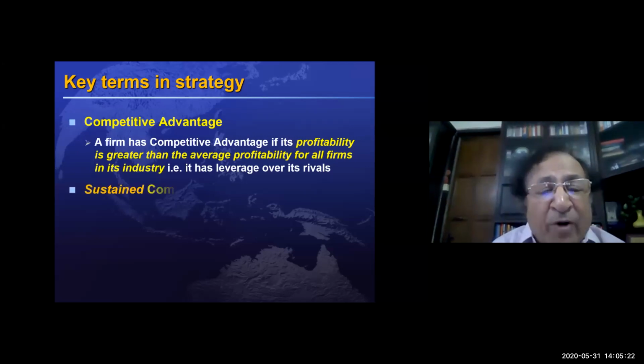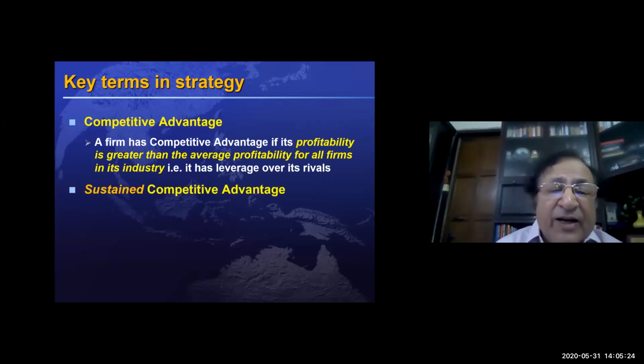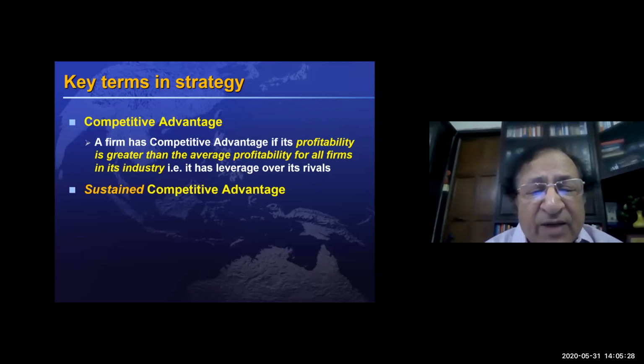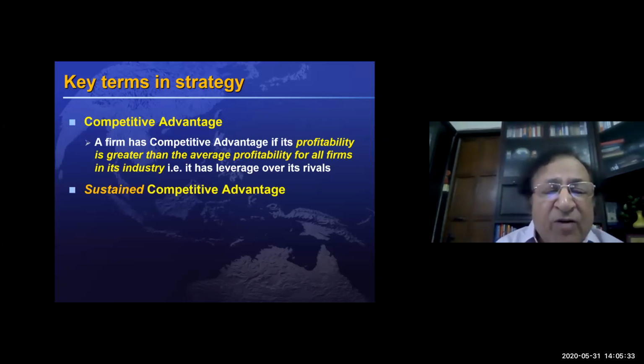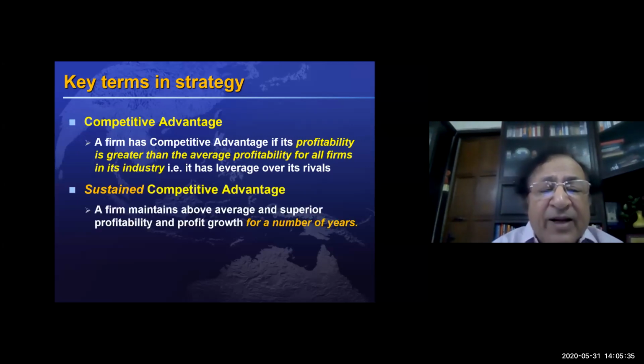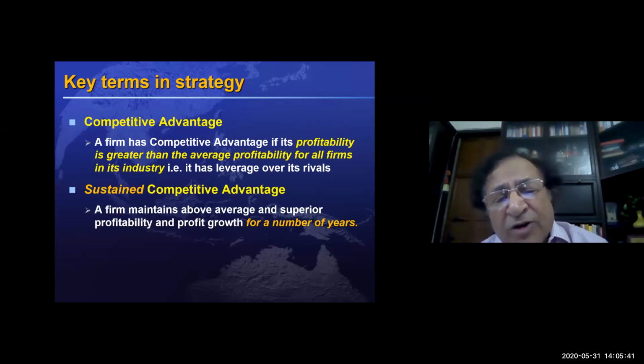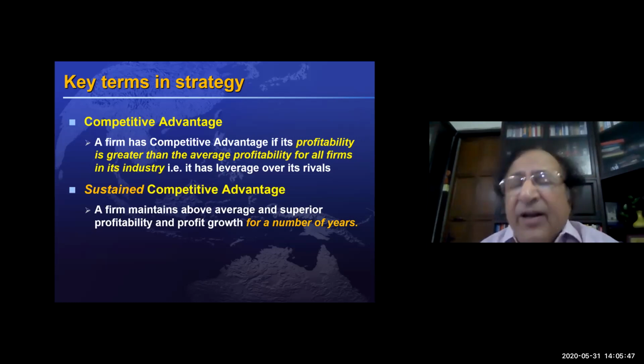So it is important for us to have sustained competitive advantage. You must have heard this terminology. Sustained competitive advantage means a company maintains the competitive advantage in the long term. That means the competitive advantage remains with the company for a number of years, and that makes it safe.